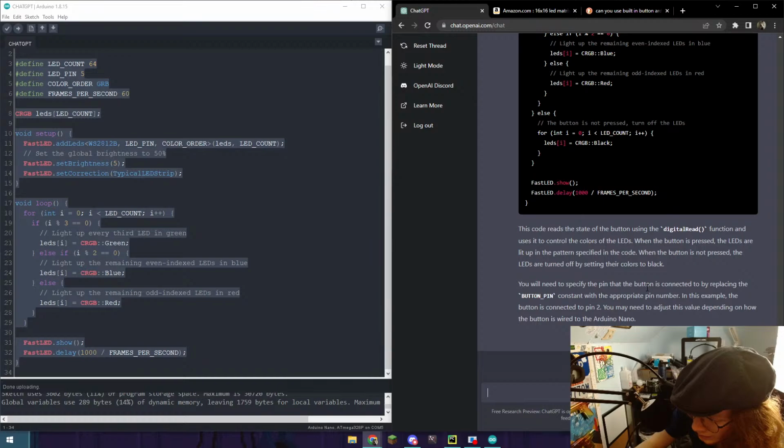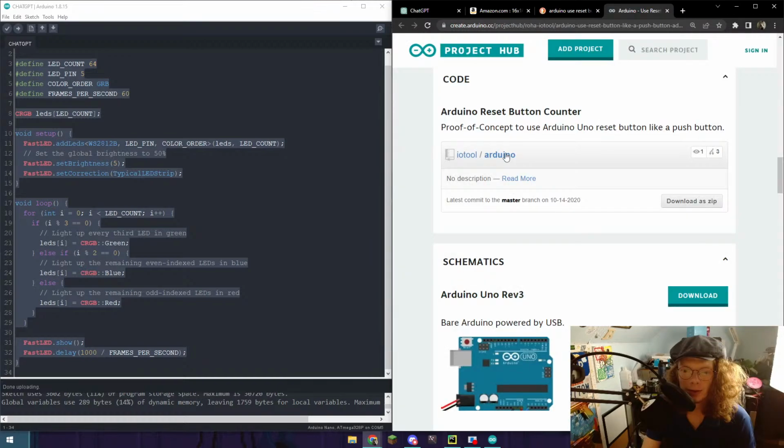Use reset button like a push button. The data stored to SRAM keep after reset. Not seeing anything useful here though.